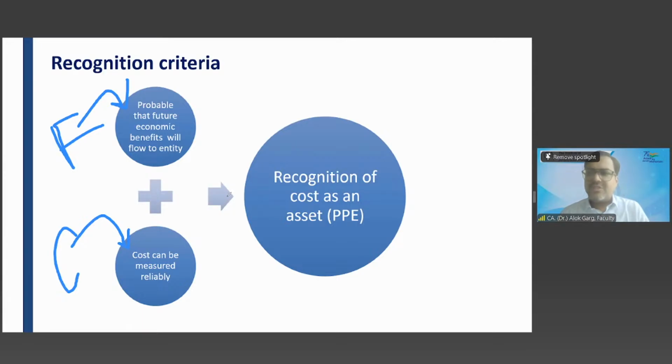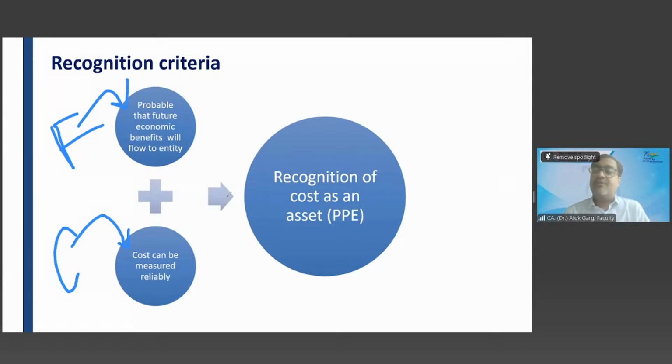And when I say cost can be measured reliably, I do not mean what you have paid. So if the market value can be known, then also you can capitalize your PPE, right? But nobody is aware about the cost, and the cost is also not determinable because the market value is not there. It is only government who is providing this kind of goods.